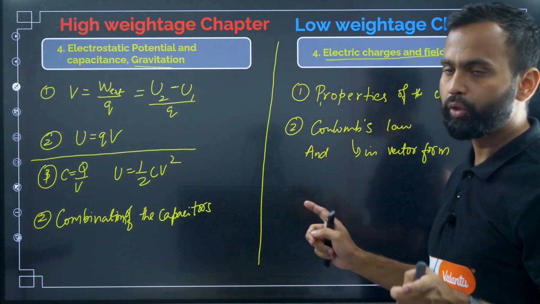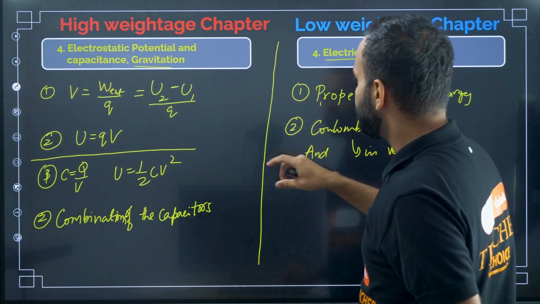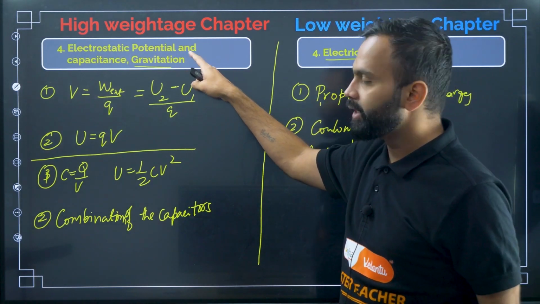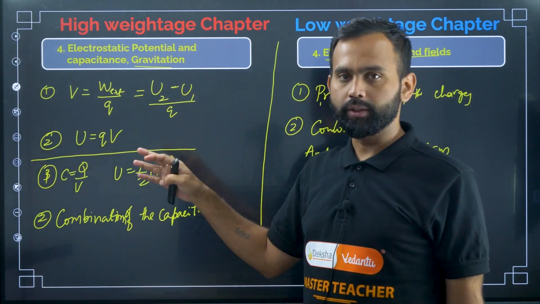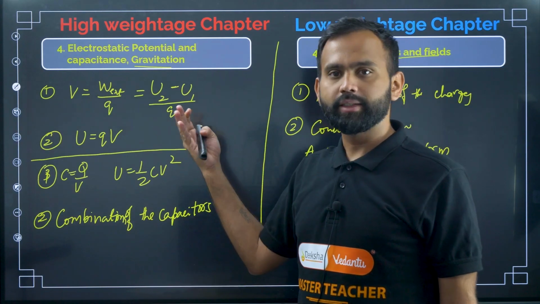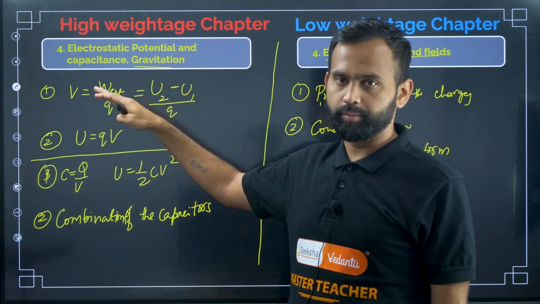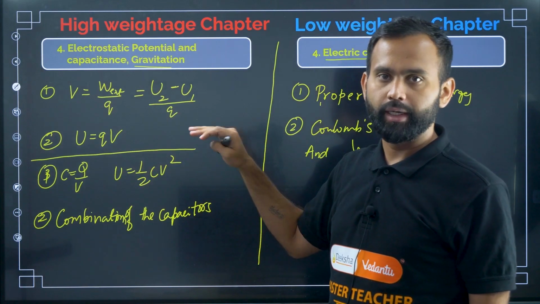Because both are similar, right? Isn't it? And then here, in gravitation, what you do? Instead of using charge, you use mass, right? That's it. I don't need to write everything, right? The same formula. You should know the meaning of gravitational potential and gravitational potential energy and all.